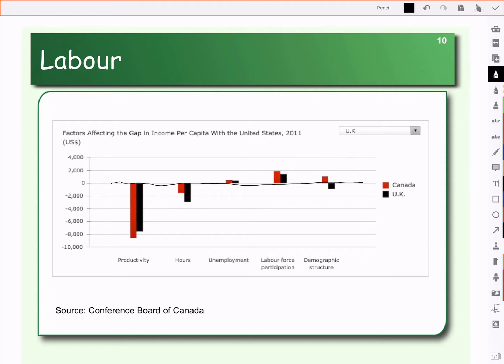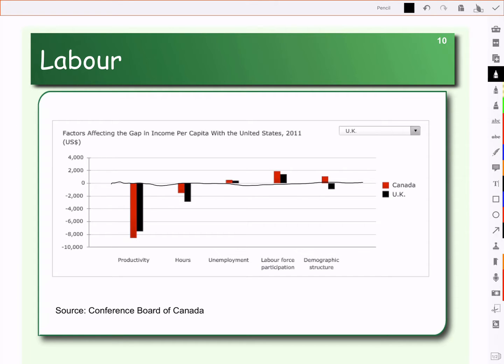And then you can see our comparison of productivity between Canada and the US, and we can also look at the UK compared to the US. So Canada in red, UK in black. So notice that in terms of productivity, Canadians are less productive than they are in the US. And the UK is less productive than the US, Canada being even less productive.